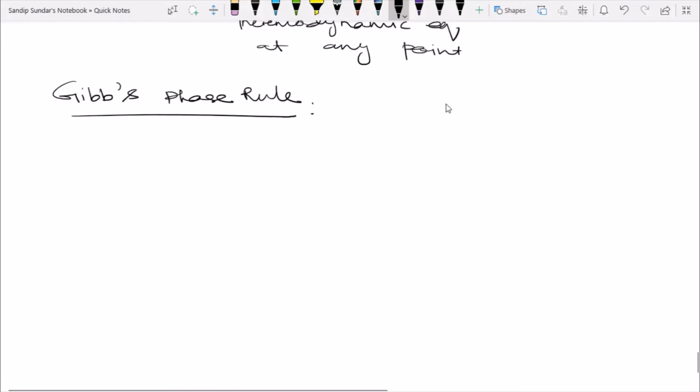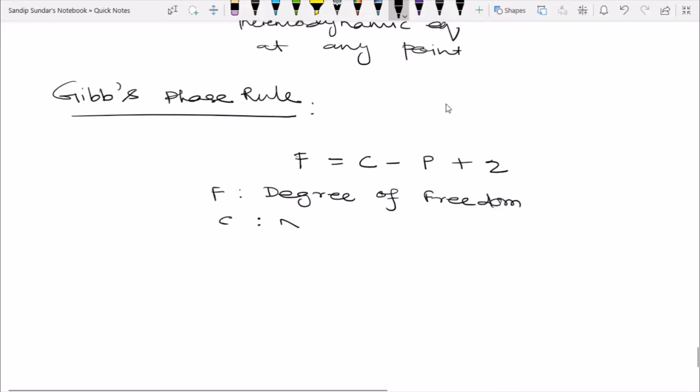In Gibbs phase rule, the formula is F equal to C minus P plus 2, where F is the degree of freedom, C is the number of components, and P is the number of phases.